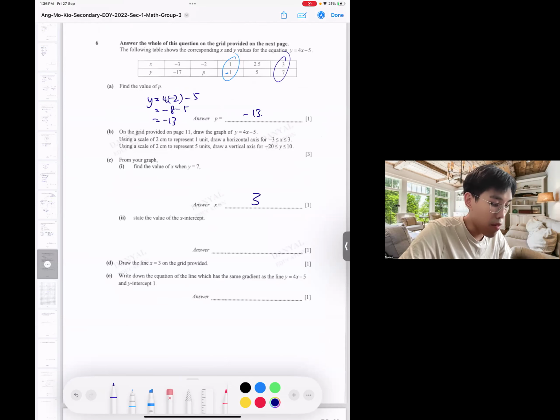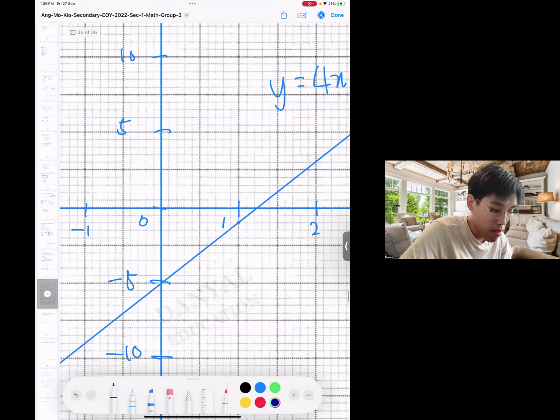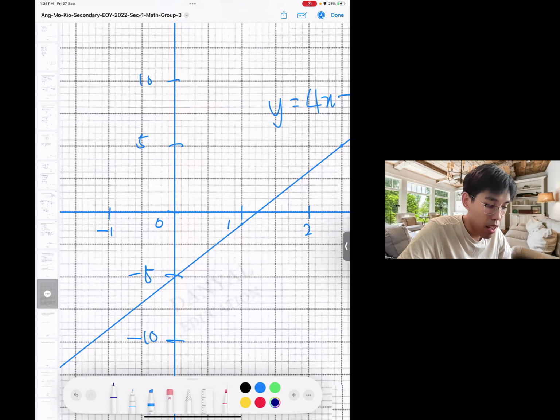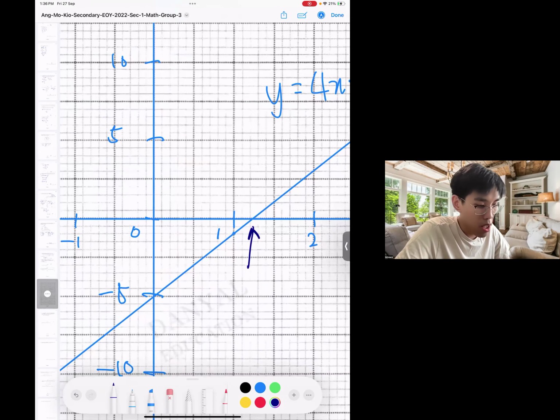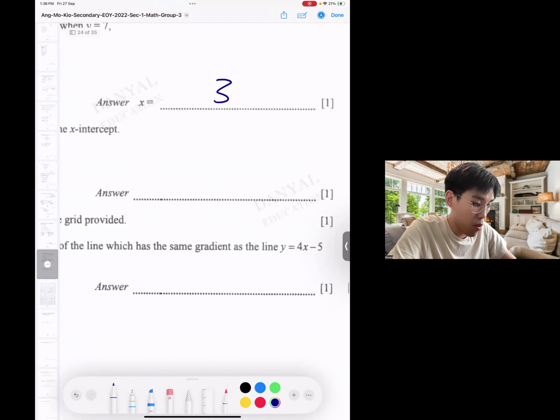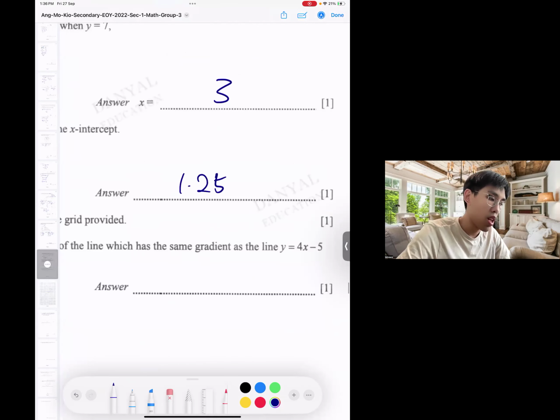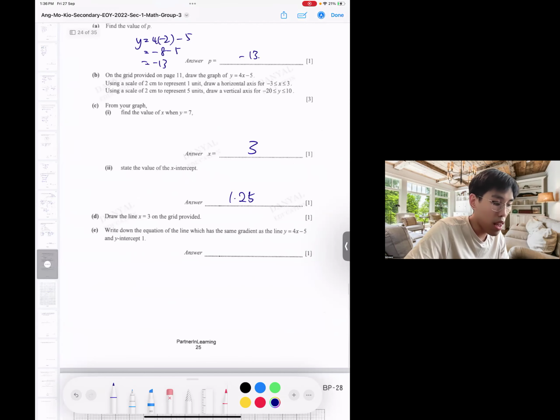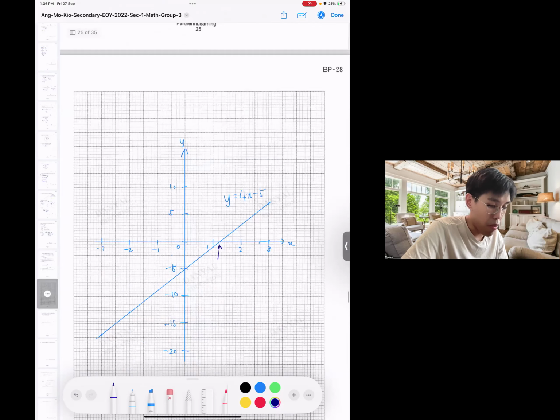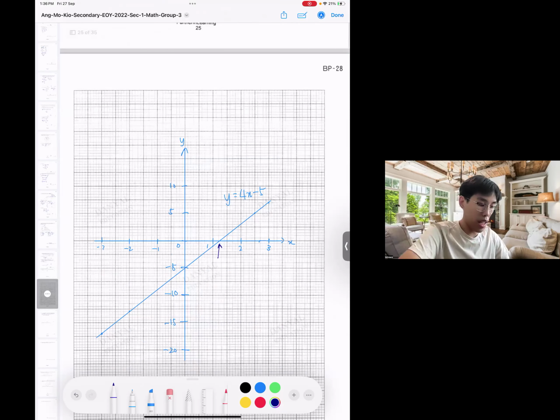Whatever. State the value of the x-intercept. X-intercept is here. Alright, so we can see it's 1.1, 1.2, 1.25 because it's in the middle. Can you see? Here, this one. So it's 1.25. Okay. Next, draw the line x equals 3 on the grid provided. X equals 3 is a vertical line. So let's draw another line.